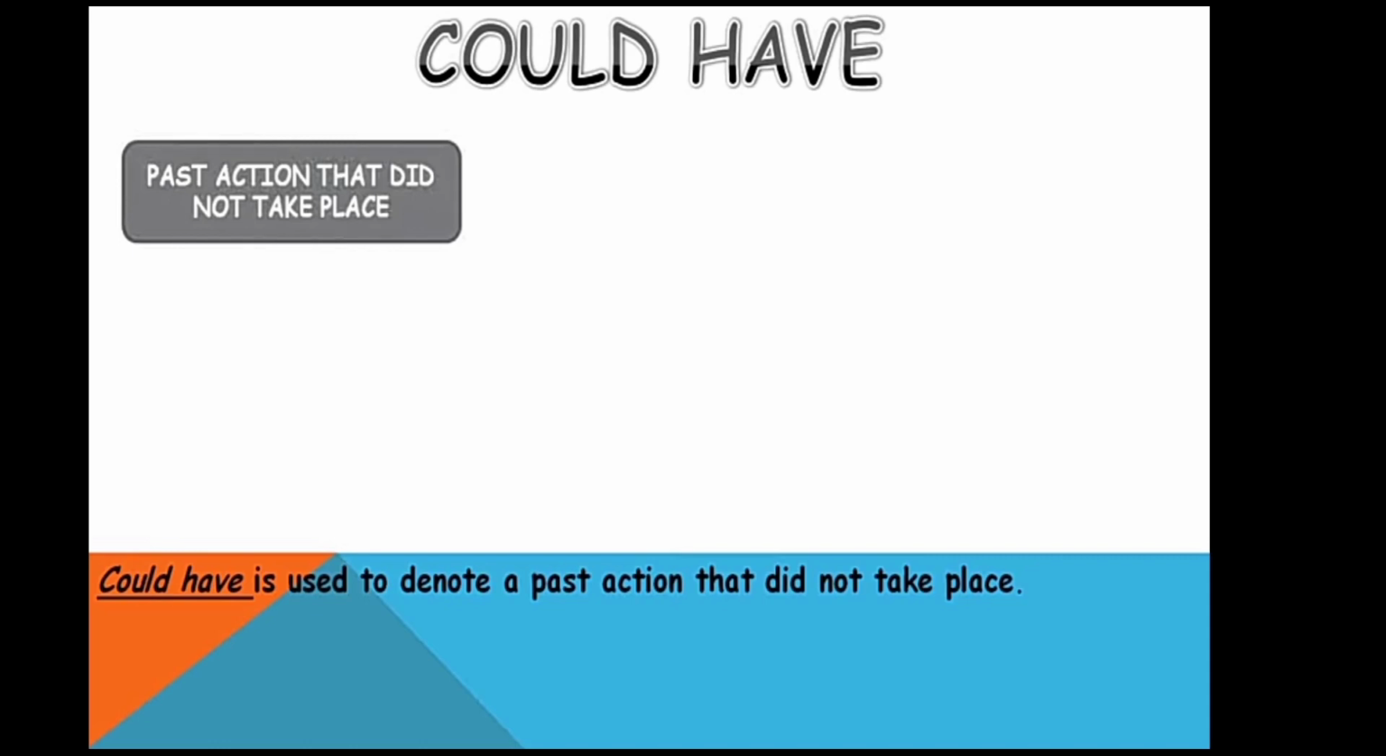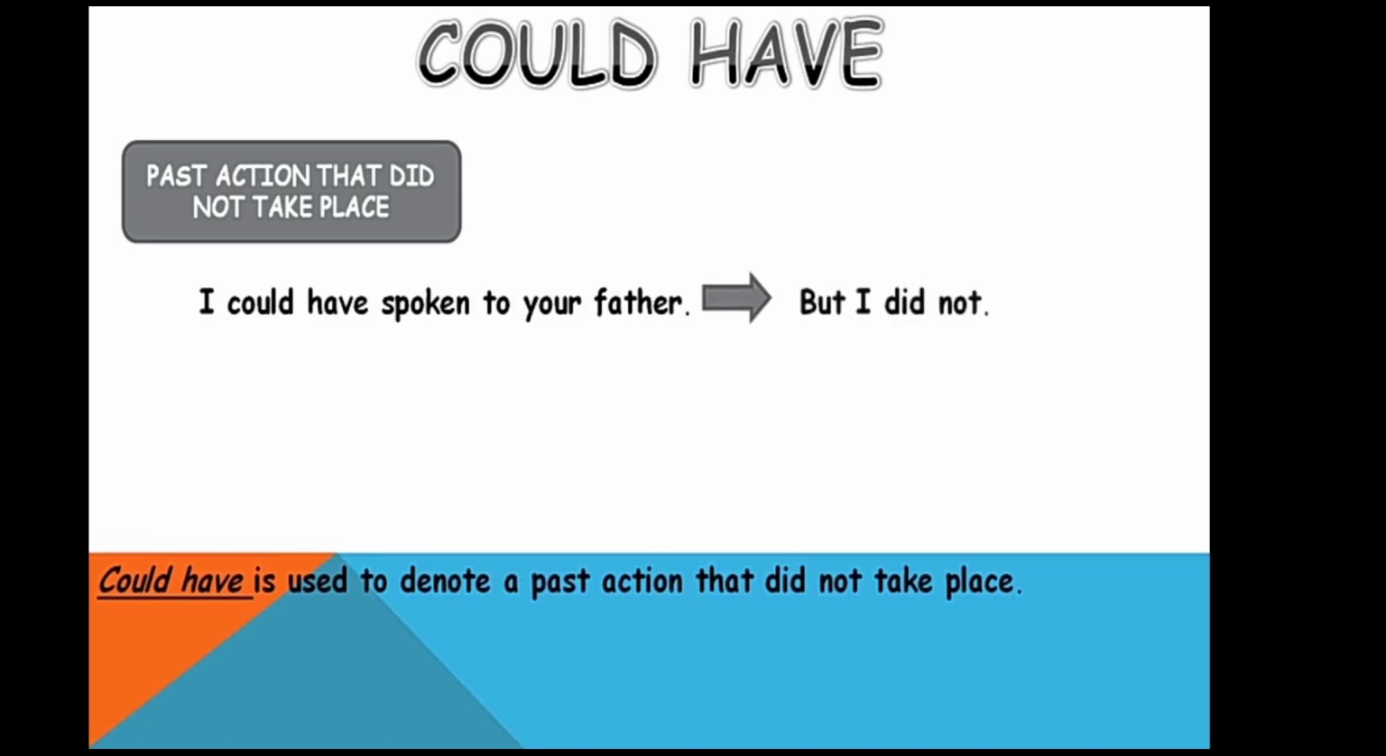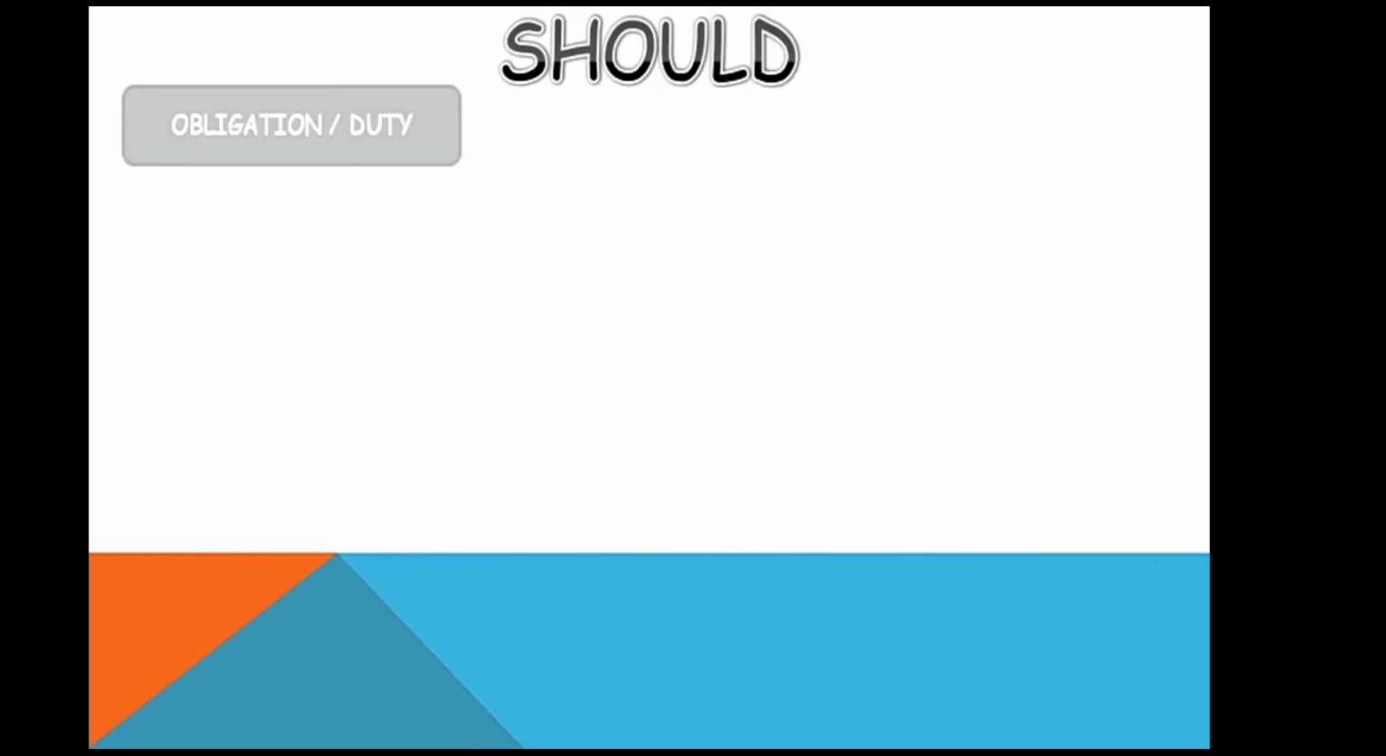Now, could have is used to show a past action that did not take place. I could have spoken. Could have is used to denote a past action that did not take place. For example, I could have spoken to your father, but I did not. So the past action was not completed. You could have left early, this means you did not leave early.